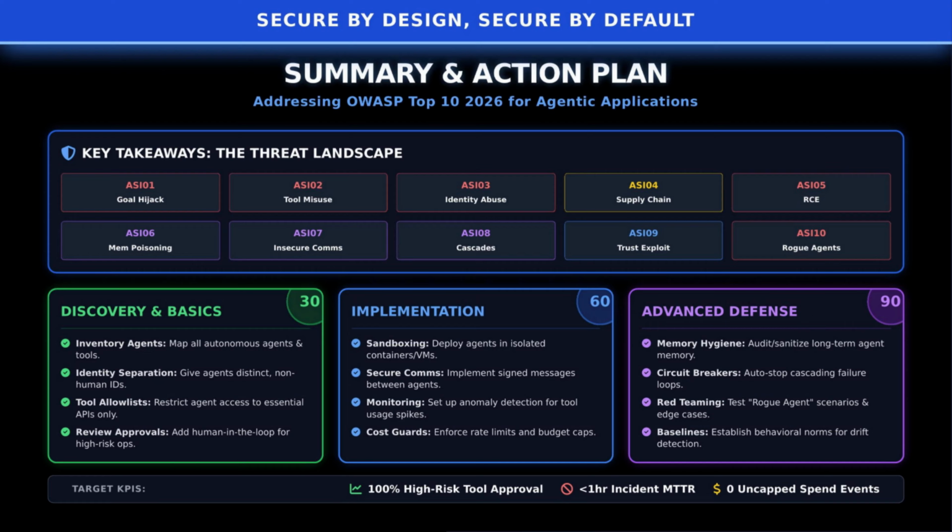Implement sandboxing, secure communications, monitoring, and cost guards. Practice advanced defenses like memory hygiene, circuit breakers, red teaming, and behavioral baselines. Set measurable goals such as 100% human approval for high-risk tools, incident response in under an hour, and zero uncapped spend events. As we wrap up, remember, agentic AI is a transformative technology. With thoughtful design and layered defenses, we can harness its potential while protecting ourselves from misuse.